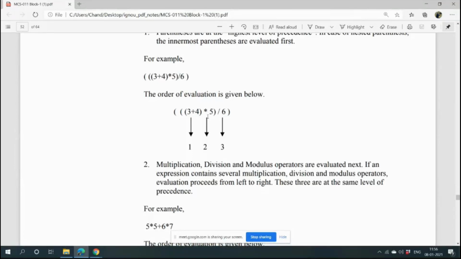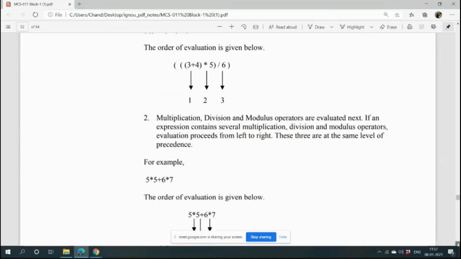If multiplication, division and modulo have the same priority, you will ask, ma'am, if in a single statement all of them are used, then how will they be executed? So I will tell you, scan the expression from left to right, and among multiplication, division and modulo, whichever comes in the leftmost part will be executed first, and this way you shift your cursor to the right. That means, those which have the same priority, you have to look at left to right associativity, okay? Whichever is read first from left to right, that needs to be executed. This is the priority of expressions.